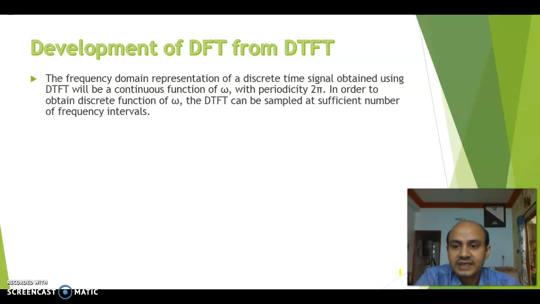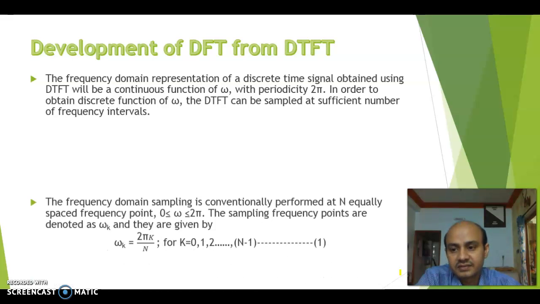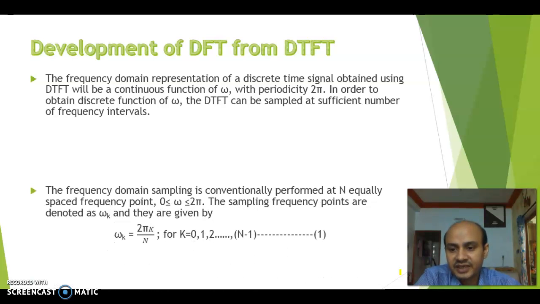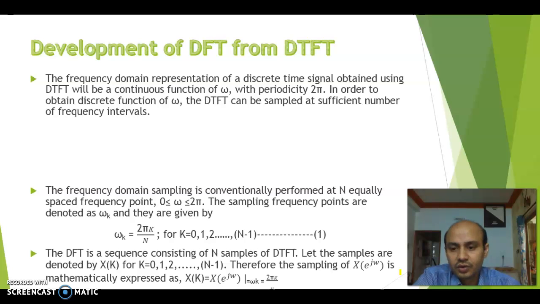In order to obtain a discrete function in the frequency domain, the DTFT can be sampled at a sufficient number of frequency intervals. That means we have to take the samples within 0 to 2 pi, and that omega can be represented as omega k, where 2 pi is divided by capital N, the number of samples.